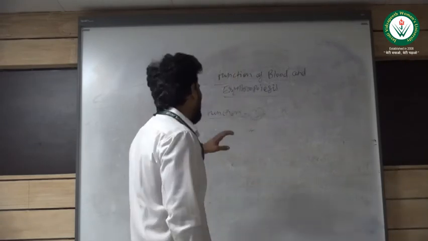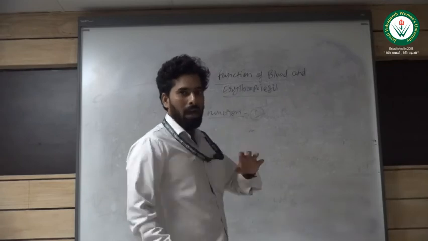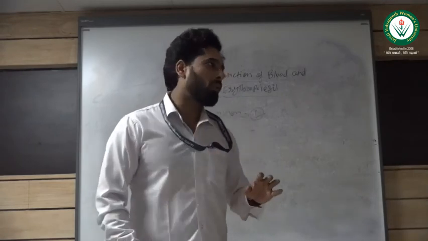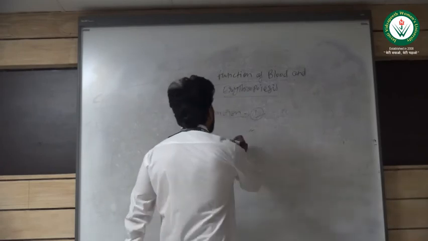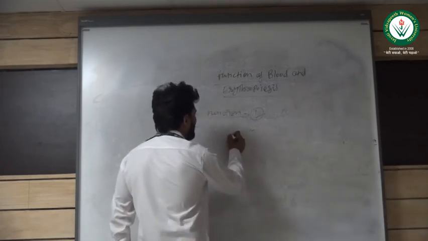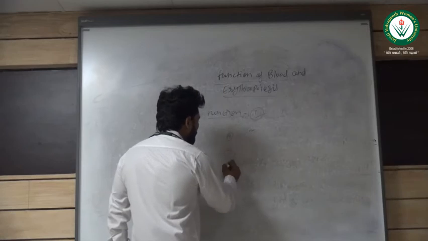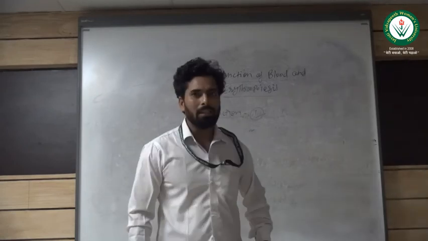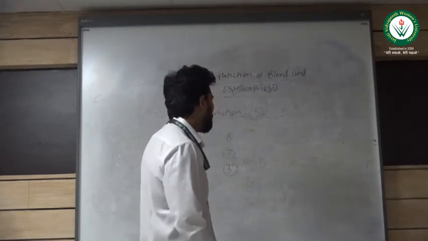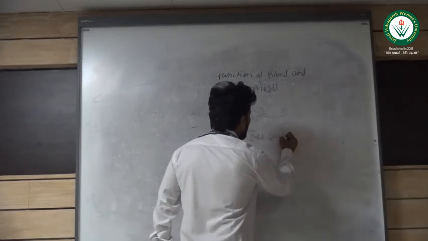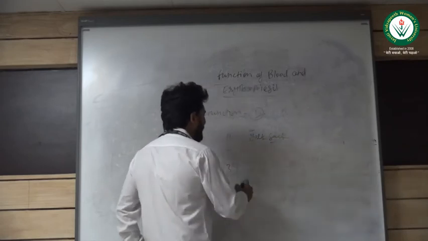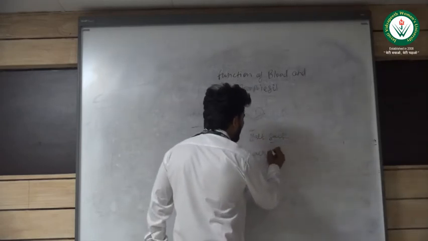So I have talked about the functions. Now I'll talk about the formation of RBC. The formation of RBC takes place in three stages. After pregnancy begins, until the fourth month, RBC formation happens in the yolk sac, and after four months it shifts to the liver and spleen,